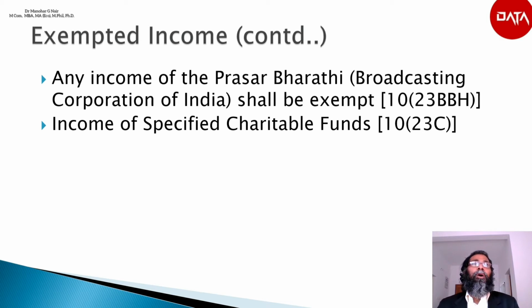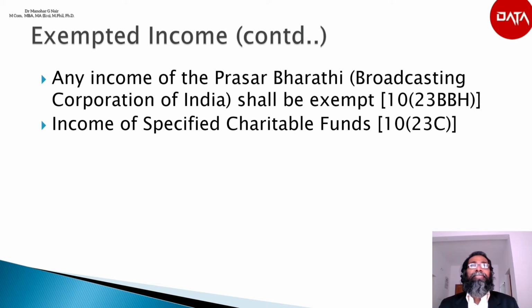Any other fund or institution established for charitable purpose and which is approved by the commissioner, exemption. Then any trust or institution established wholly for public religious purpose or public religious and charitable purpose which is approved by the commissioner, exemptions.